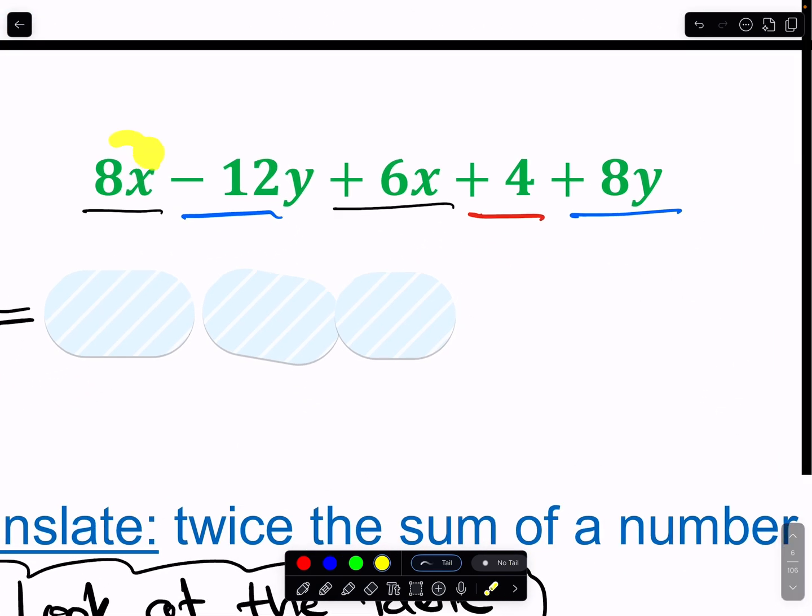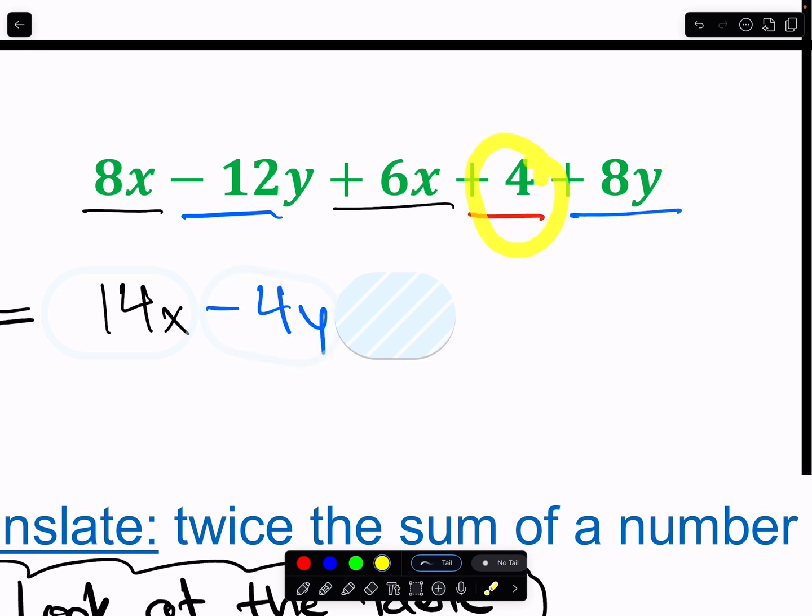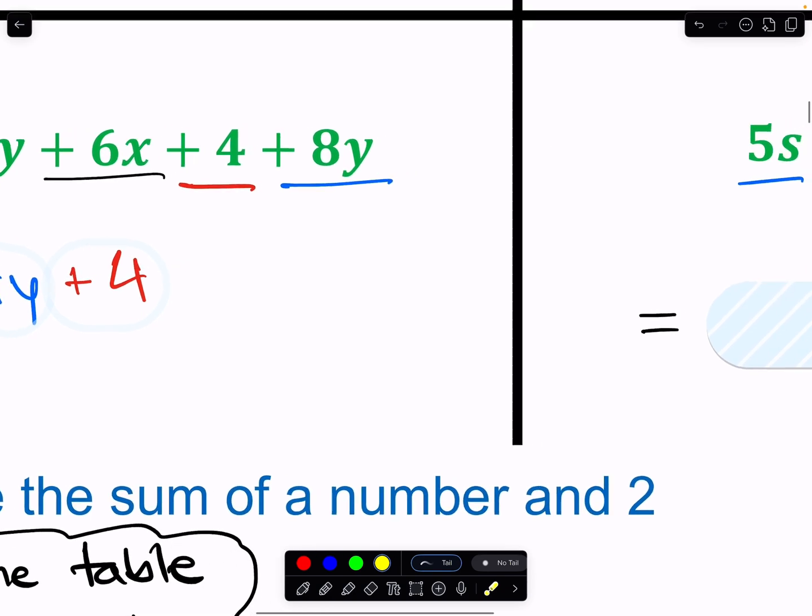All right, in this one, we've got more than one variable now. So to add on to our general convention in math where you put the variable terms first and the constant terms next, if you have more than one variable, you usually put the variables in alphabetical order. X comes before y, so let's combine those x terms first. We should get 14x. If we combine our y terms, negative 12y plus 8y is negative 4y, and then we can save our constant for the end. There's only one constant, so there's no combining going on for the constant term. It just needs to stay in our answer. And that would be our answer, 14x minus 4y plus 4.